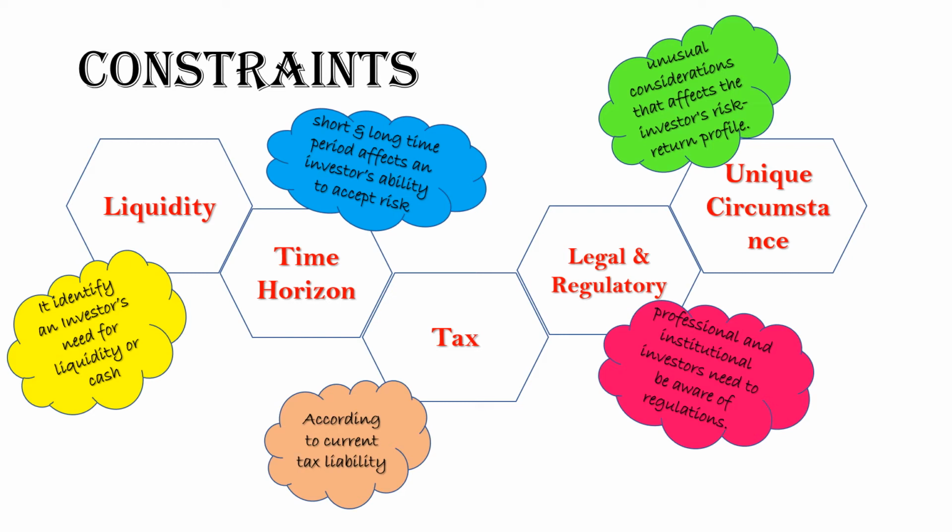Then next is unique circumstances. Unusual considerations that affect the investor's risk return profile. Suppose, for example, an investor might place a restriction on investing in any company which is not socially responsible. Suppose he is investing in an alcohol company. So then that is the constraint.